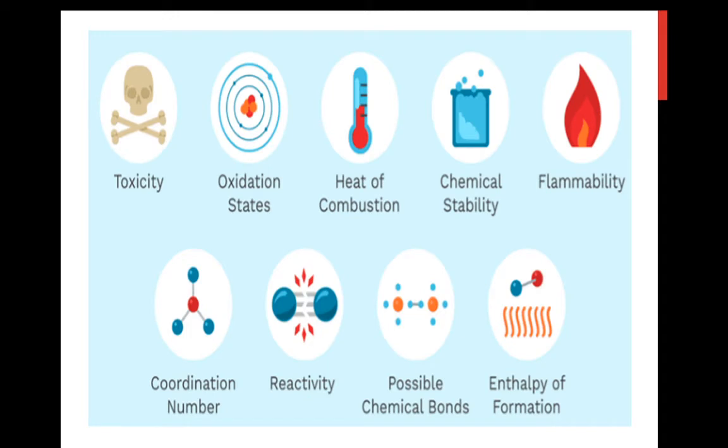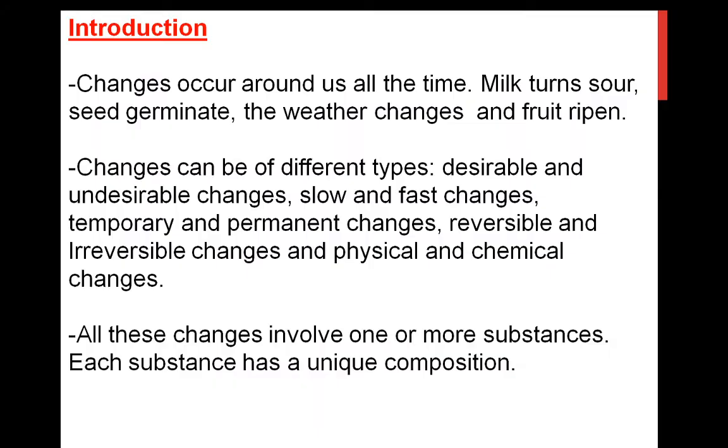Then we have learned about chemical properties. Just look at this picture. We have learned about toxicity, combustion, which means the same as burning, then chemical stability, flammability, reactivity, pH, and the reaction between two substances. Those are the chemical properties.